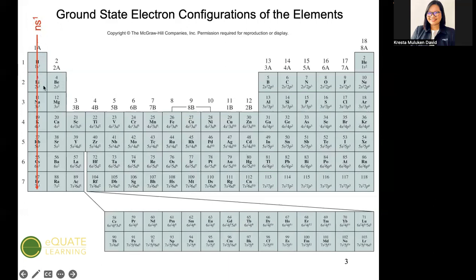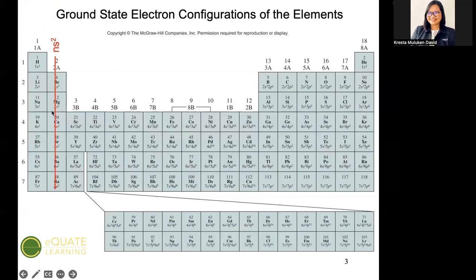Okay? While for lithium, meron siyang 2s1 electron in the 2s subshell. So meron siyang isang electron in its 2s subshell. So on and so forth. So kay sodium, meron siyang 3s1. Okay? Si potassium, 4s1. Si rubidium, 5s1. Si cesium, 6s1. Okay? And so on and so forth.